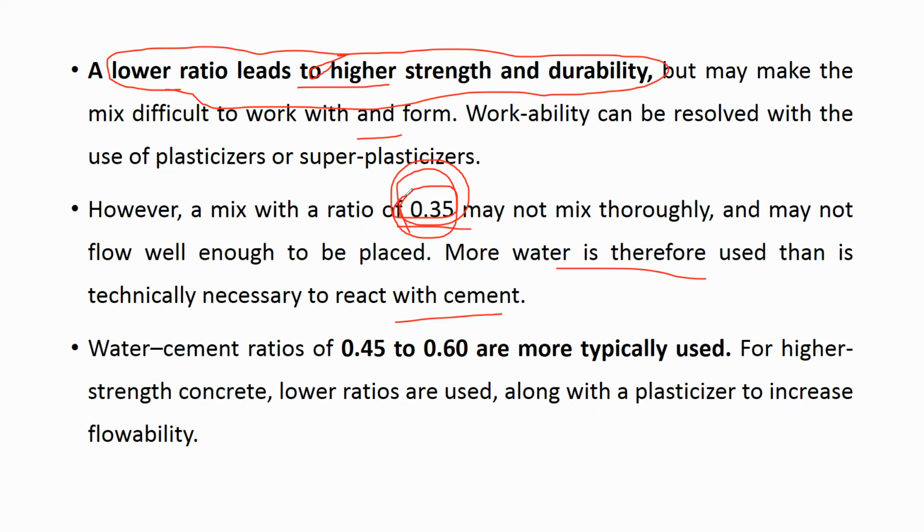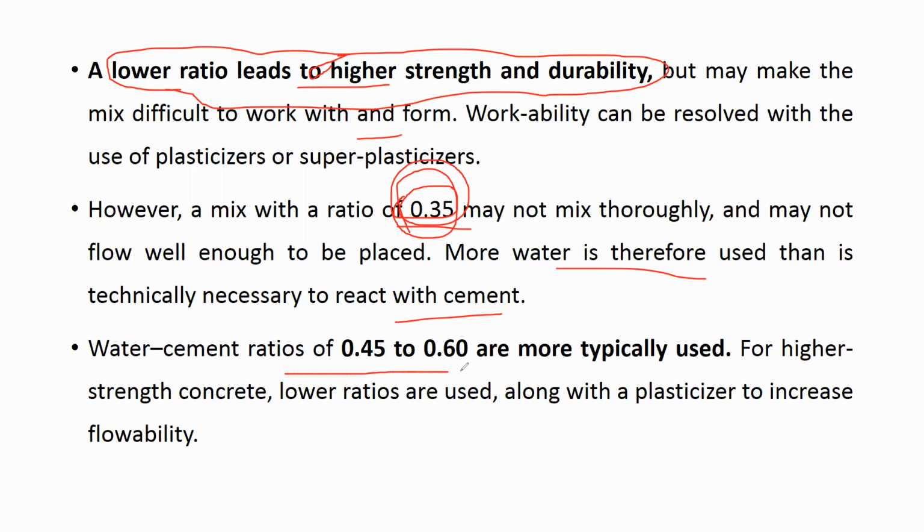Though you will get very hard, high strength concrete, usually people add an extra amount of water to get the workability. But it is not a technical method. You should not do this. To increase the workability, you can use plasticizer or super plasticizer, but you should not add some random extra amount of water. Understood?